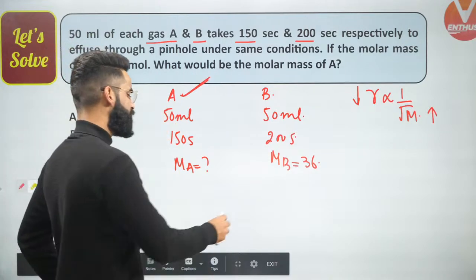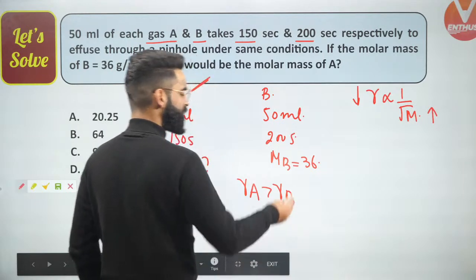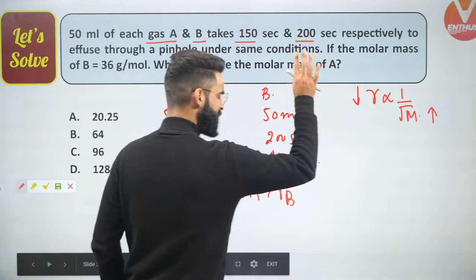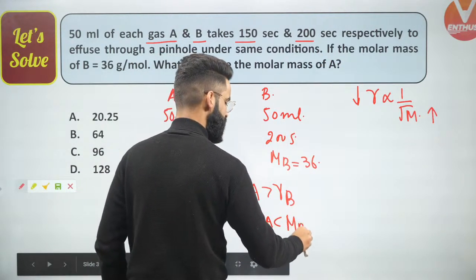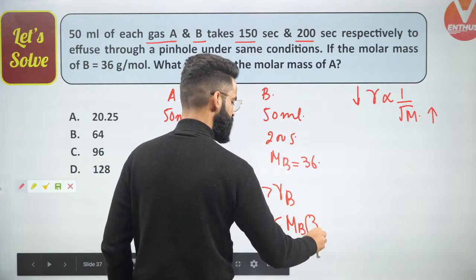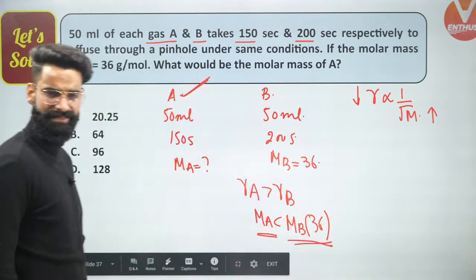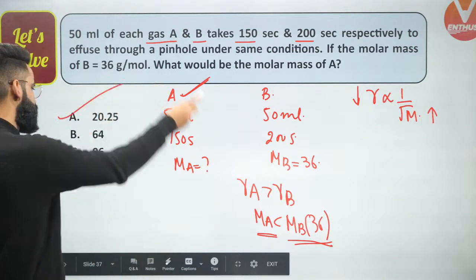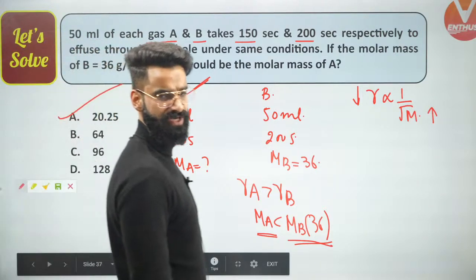So the rate of effusion of gas A is greater than the rate of effusion of gas B. Since rates are inversely proportional to molar masses, more the rate of effusion, less the molar mass. So I can say molar mass of gas A must be less than molar mass of gas B. Molar mass of gas B is 36, so molar mass of gas A must be less than 36. There is only one option which is less than 36. Which one is that? Option A. So done and dusted. Let me know in the chat box if it's clear to everyone.